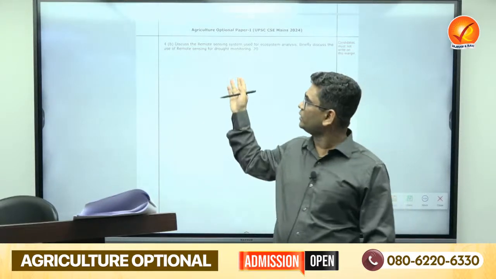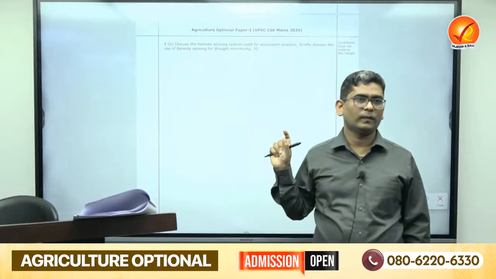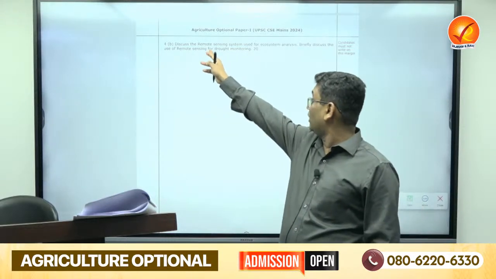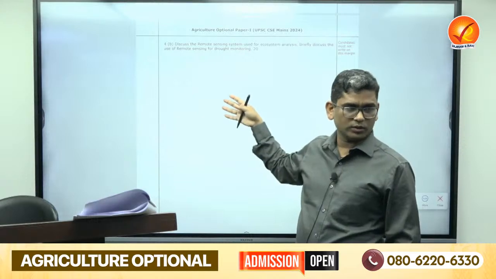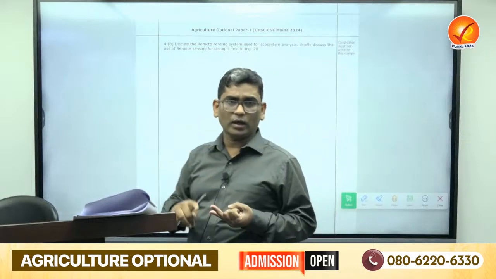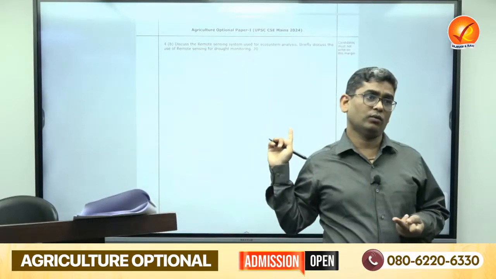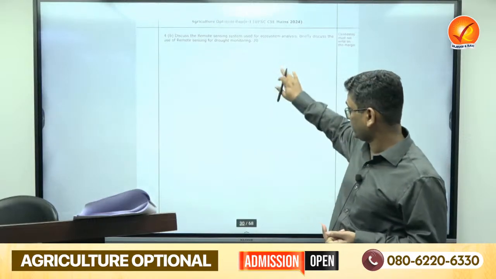Even I have taught in the class also. Okay, very traditional question, you cannot find it difficult, because it is directly from the syllabus. If you are writing four points, you can classify remote sensing: definition, general application, then go for the environmental ecosystem analysis, all the things like forest, flora, fauna, and groundwater also. Everything you can go for it. This is one of the easy ones, this will come in the easy category, beta.